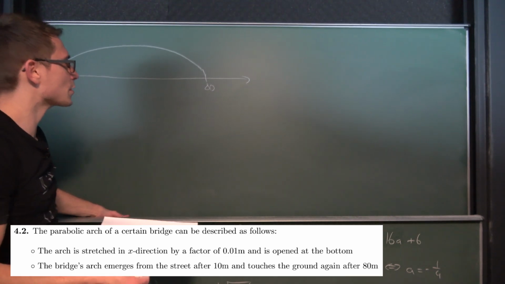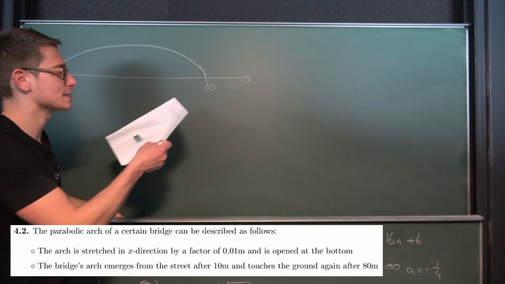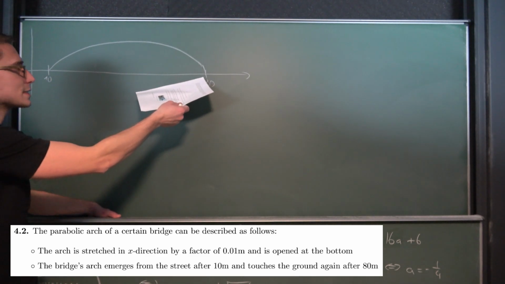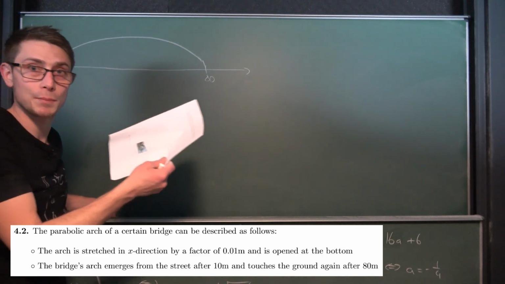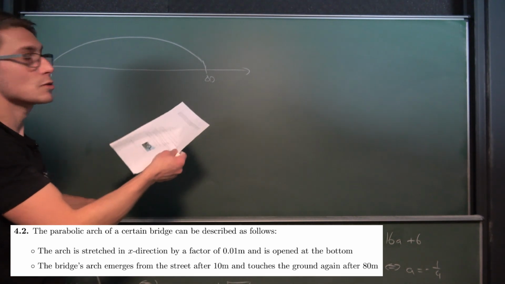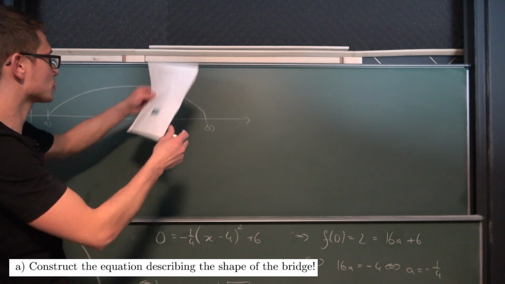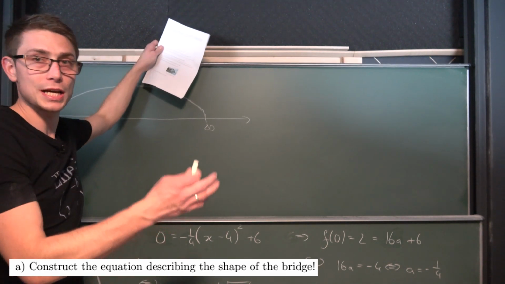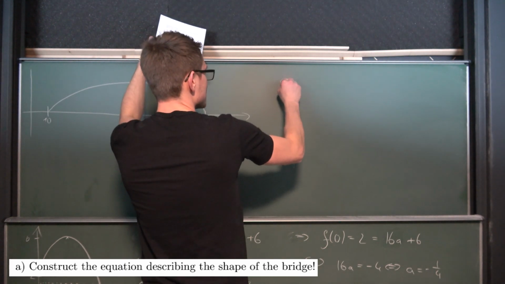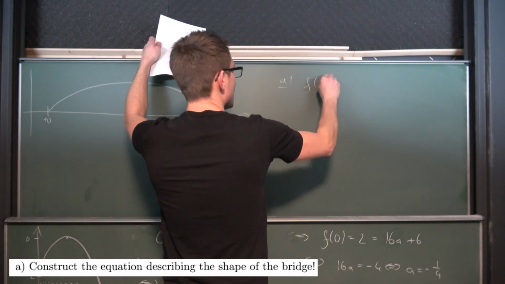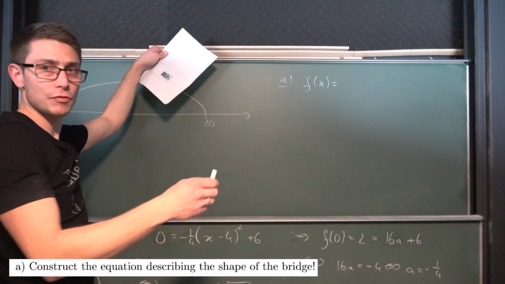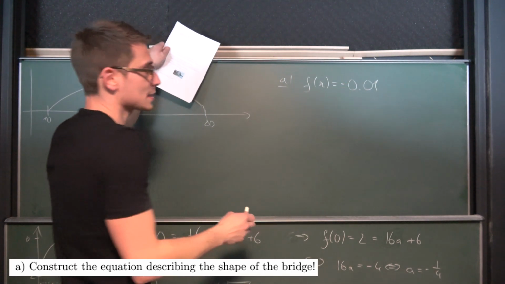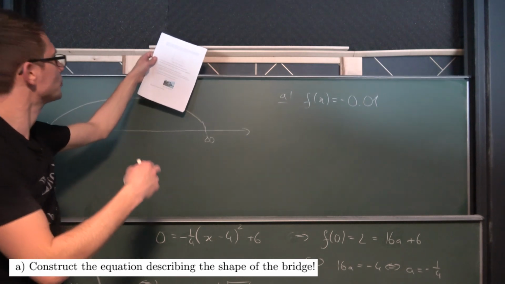And this right here is a very cool exercise, and this is not often taught anymore in Germany because now you know the zeros of the function, meaning we can use the factorized form to construct the equation describing the shape of the bridge. That's actually the first exercise. So for A, we are going to have that f of x is equal to a stretching factor of 0.01, with a negative sign at the very front because it's open to the bottom.